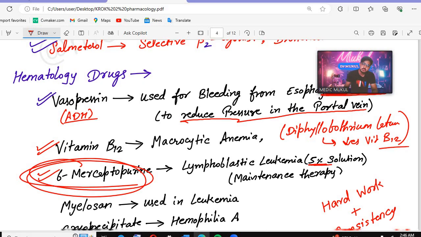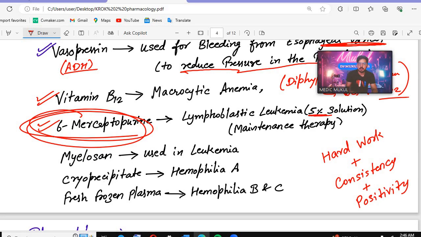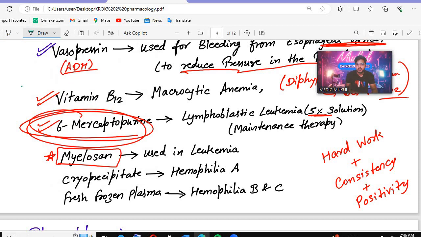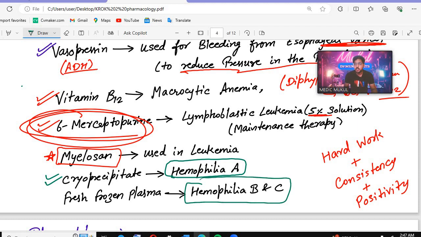Okay. After that, Milocin, remember, this is the drug that we use in case of leukemia. After that, we will have the cryoprecipitate. The cryoprecipitate is used in case of hemophilia A. But if they ask you about hemophilia B and C, remember, in that we will give the fresh frozen plasma. Fresh frozen plasma is given in hemophilia B and C.